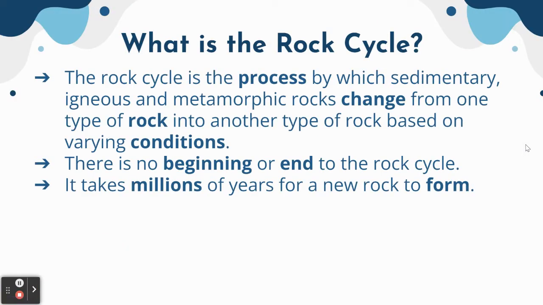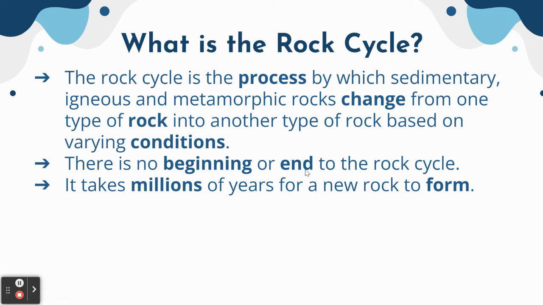The rock cycle is like any cycle, like the water cycle. There's no beginning, there's no end. Something can change into something, and sometimes it can skip steps. So the rock cycle is the process by which sedimentary, igneous, and metamorphic rock changes from one type of rock into another type of rock based on varying conditions. So these conditions can be heat, it can be weathering, it can be pressure, all these different kinds of conditions that you learned about with how those different types of rock form.